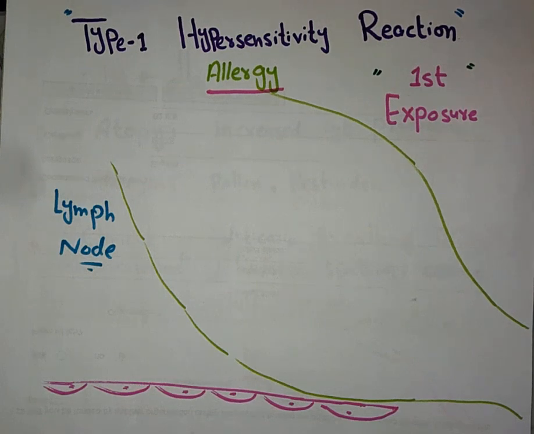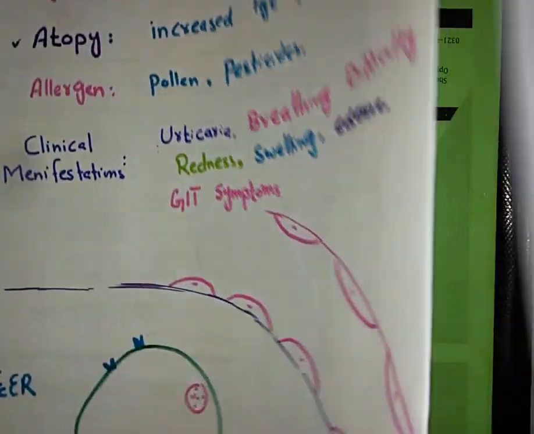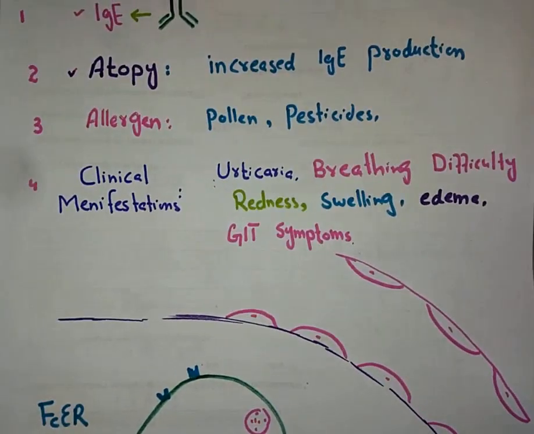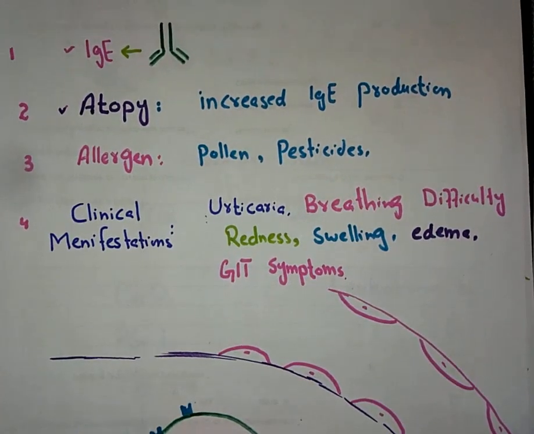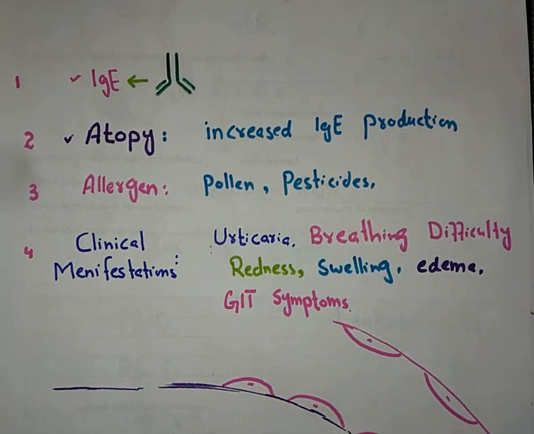As you know, hypersensitivity is basically an enhanced, increased immune response against an antigen. And basically there are four types of hypersensitivity: type 1, type 2, type 3 and type 4. I will be talking about type 1 hypersensitivity in this lecture, which is also called allergy. Before going to the pathophysiology, first of all let me tell you some basic things you must know.